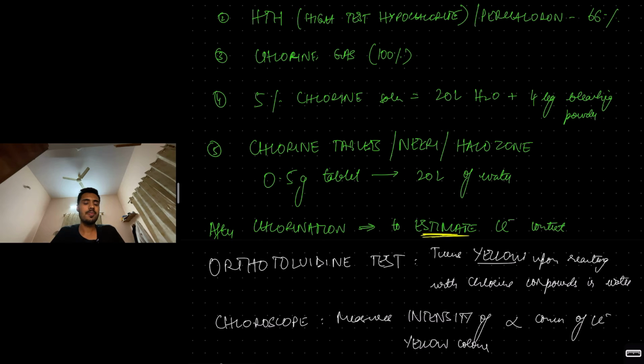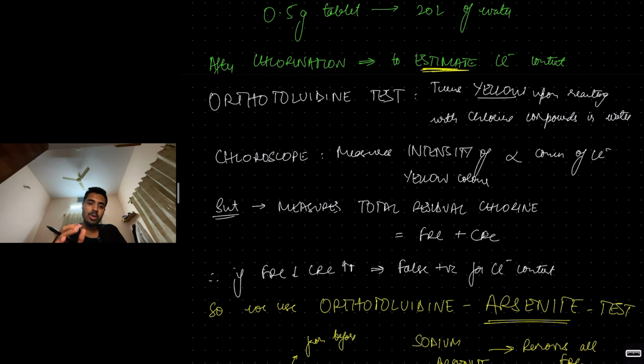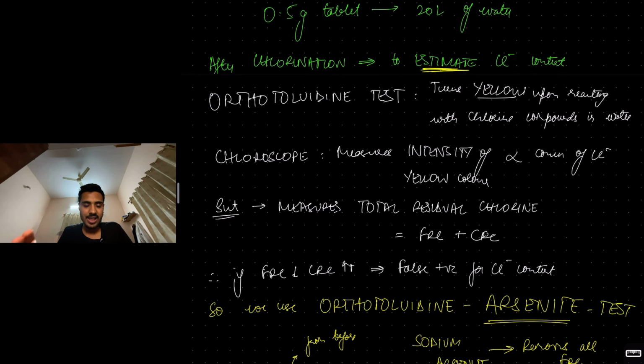Understood? Now, I told you all this so you can calculate how much to add, you'll add the chlorine, whatever form it is. Our target is 0.5 ppm for 1 hour. How do I know the water has reached 0.5 ppm at 1 hour? To estimate the chlorine levels, I need to do something known as the orthotoluidine test. The principle is that orthotoluidine turns into a yellow color compound upon reacting with residual chlorine in water.